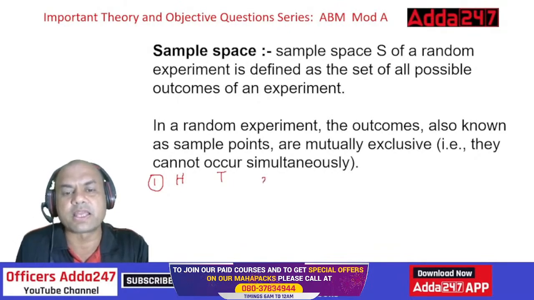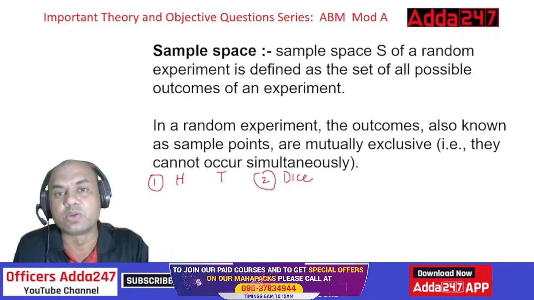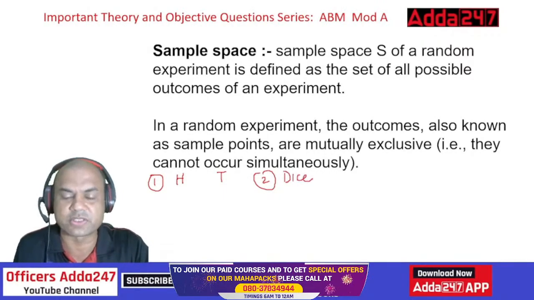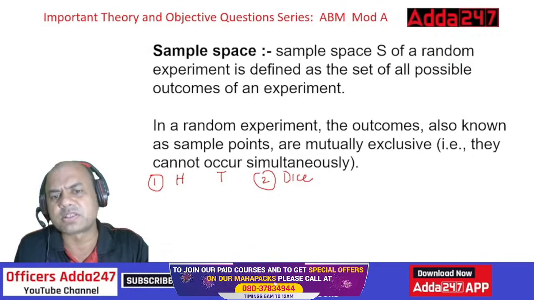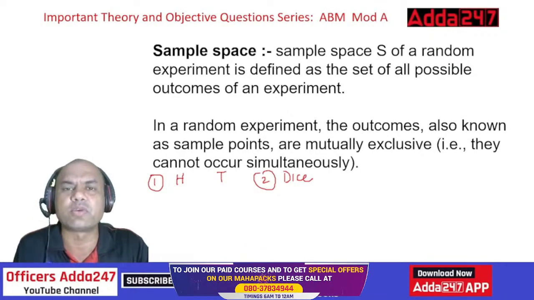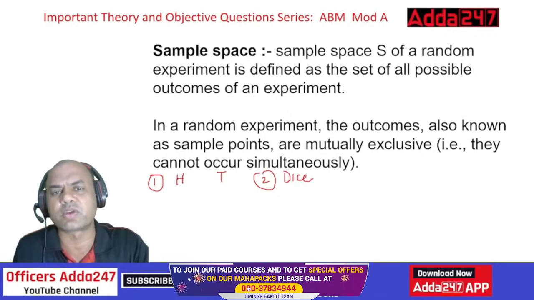Suppose I roll a dice, the six-faced one we used to play with in childhood, in Ludo. How many outcomes are possible? Six outcomes. Either I can get 1 or 2 or 3 or 4 or 5 or 6.